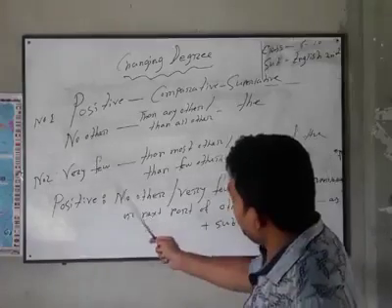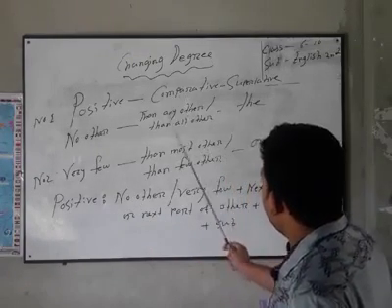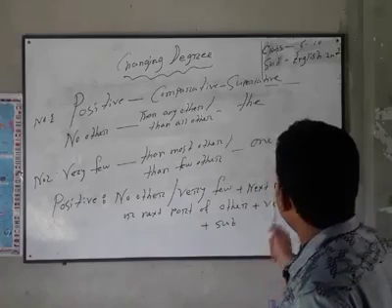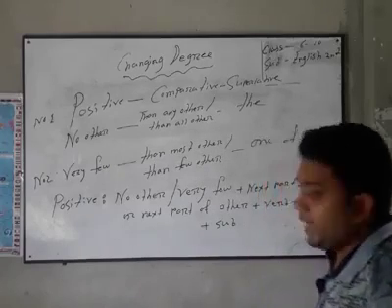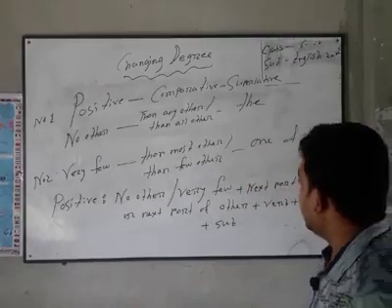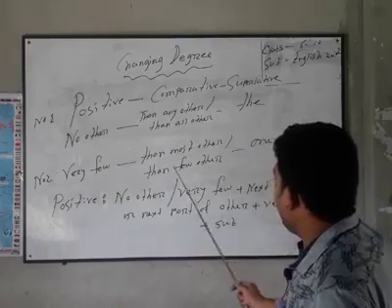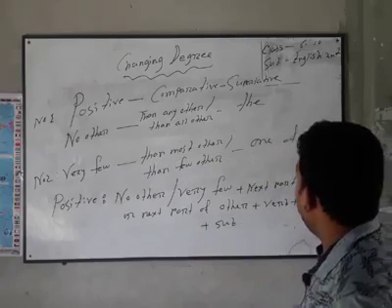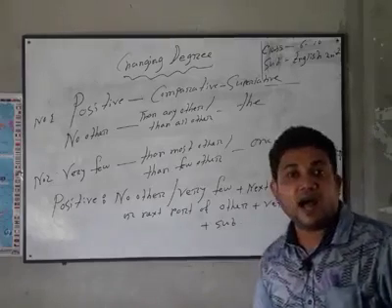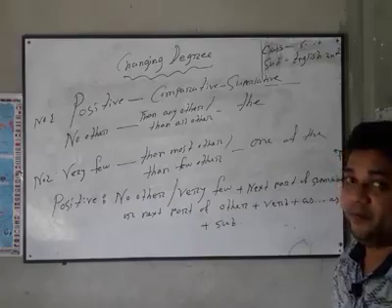Number 1. Here you see "no other." In the comparative degree, if you find "than any other" or "than all other," and in the superlative degree, if you find "the," then you will use "no other" to make it positive degree. And if you find "than most other" or "than few other" in the comparative degree, or if you find "one of the" in the superlative degree, and you are asked to make it positive degree, then you will use "very few."